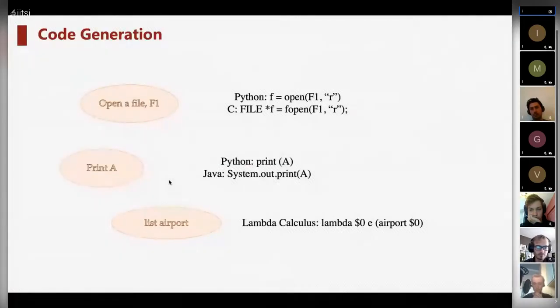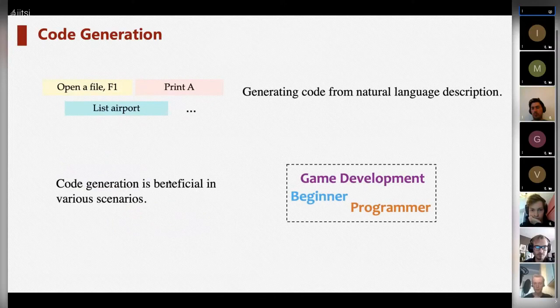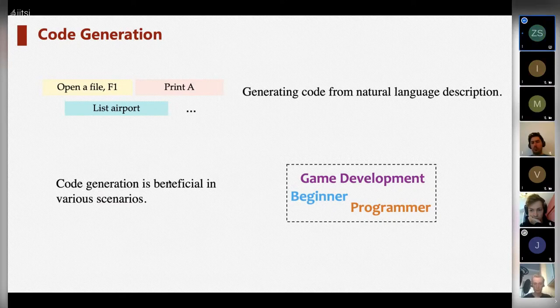It may often happen that when we want to implement a function like open a file F1, but we don't know how to implement it in a programming language that we are not familiar with. Hopefully, a code generation system can automatically generate the target code like assign open F1 R to F in Python. Given a natural language description like open a file, the code generation system generates executable target source code. Such code generation is beneficial in various scenarios, including game development, learning, and so on. How to generate the code is an important but challenging task in artificial intelligence.